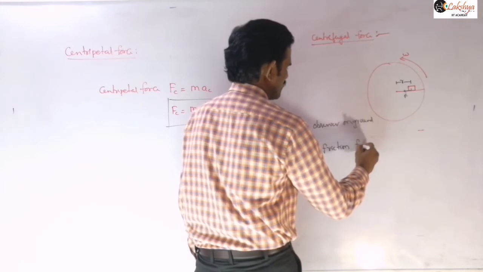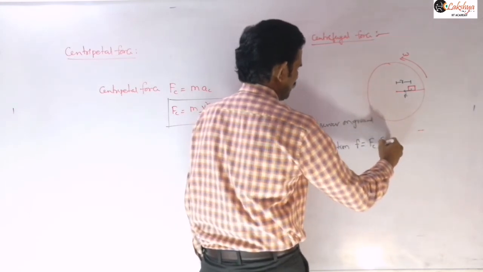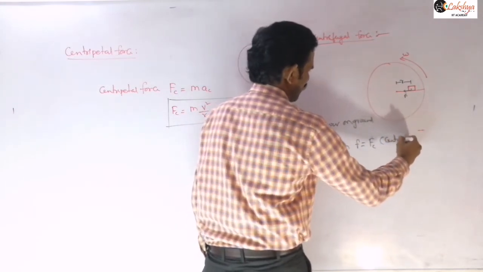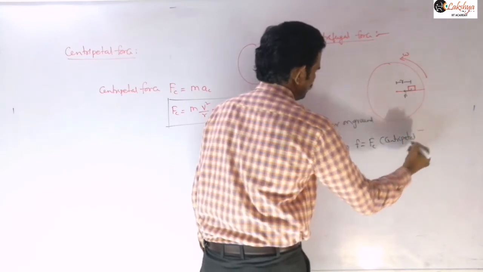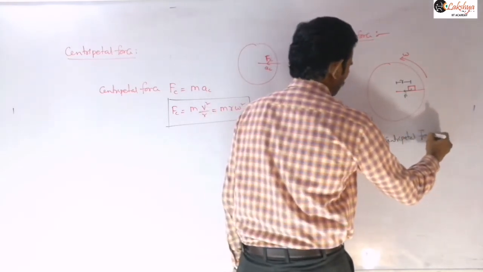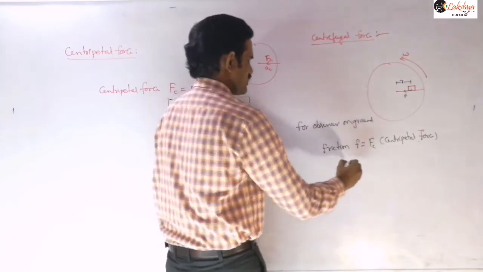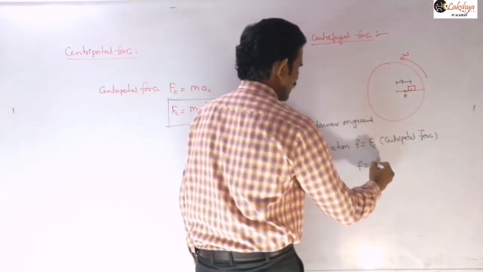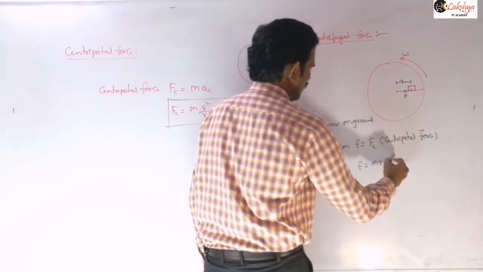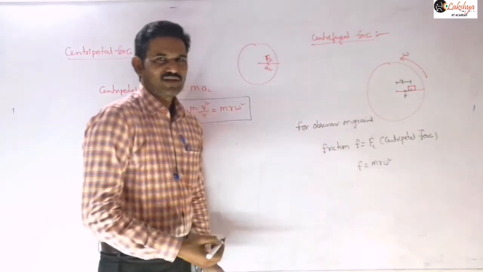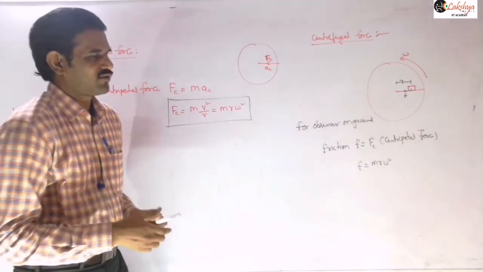So friction F is equal to our centripetal force. This will provide our centripetal force. Therefore this friction is equal to centripetal force, meaning m r omega square. That is the equation for an observer on the ground.